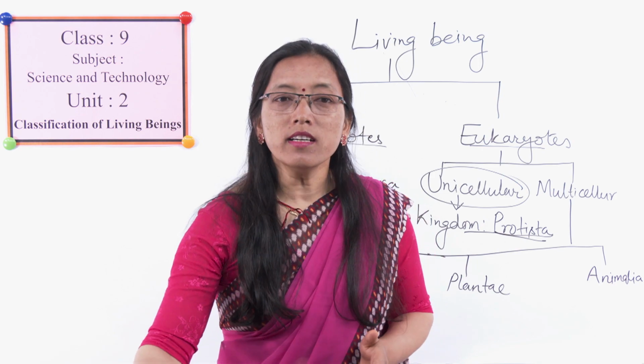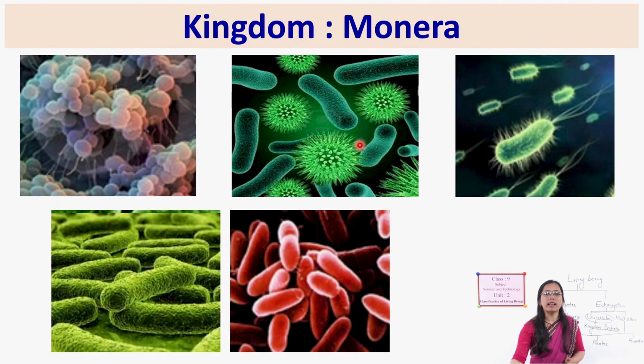See here, there are different kinds of Monera, given in the picture. First, these all are bacteria. These are small round, spherical shaped bacteria called coccus. Some are spindle shaped, some comma shaped, some rod shaped. In this way there are various types of bacteria, and even among bacteria they have different structures.